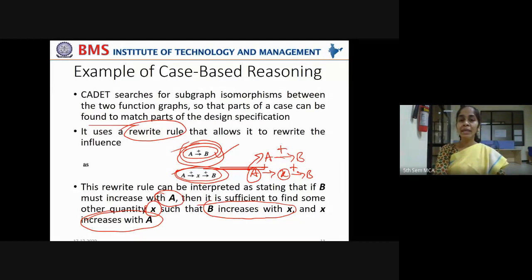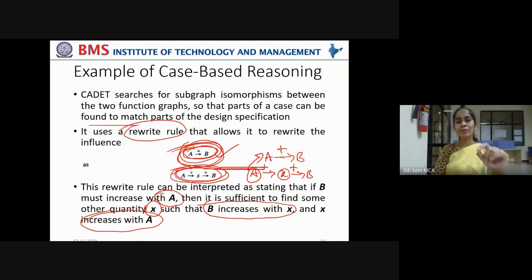like B is increasing with A, then if exactly the same type of structure meeting that functionality is not available, what you can do is find some other quantity X such that B increases with X and X increases with A. It is indirectly that B increases with A, right? So you're meeting the original functionality with the existing feature by rewriting the rule. This is how case-based reasoning will optimize.